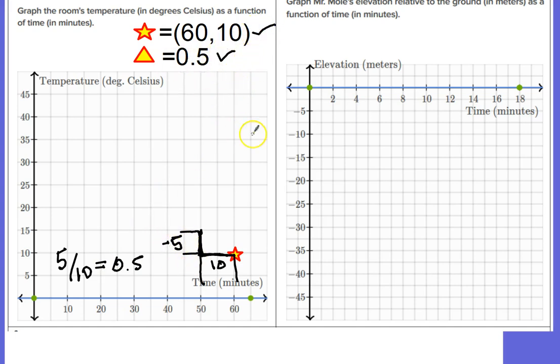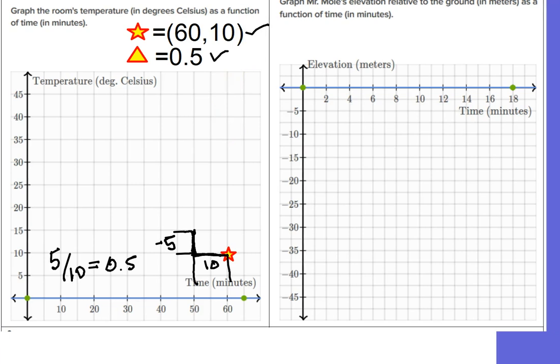And then I put a star where I wanted it to be. And so now I can connect my dots, and I've got the graph of this line. This is the graph of a line that has a point at 60, 10. At 60 minutes, it was 10 degrees, and it has a slope of 0.5.